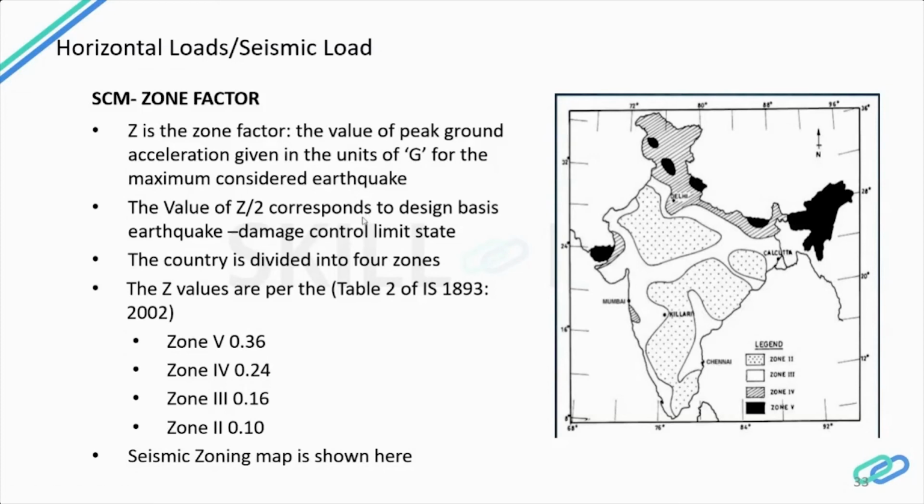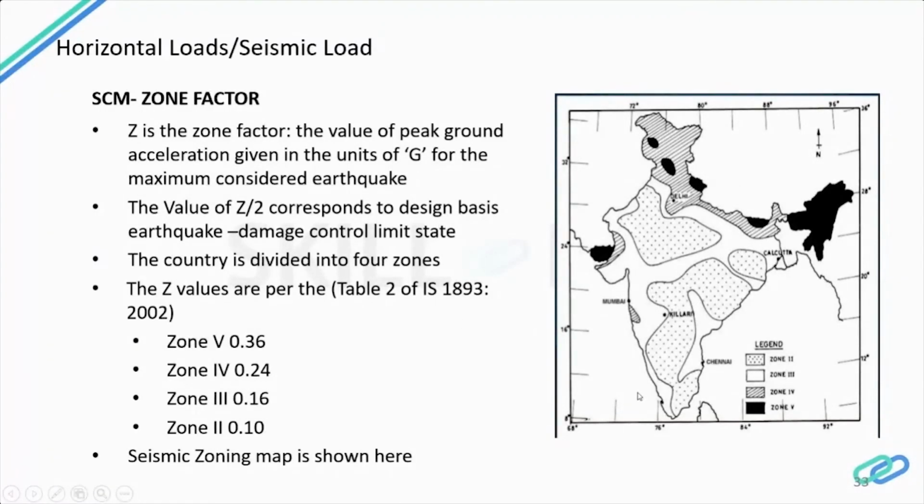So here the country is divided into 4 zones depending upon the acceleration on the ground, and these values I've taken from IS 1893. That is the code we use for seismic design, and these values for, say, zone 2, zone 3, zone 4, zone 5, I've taken from the code. And this is the seismic zoning map that I've shown here.